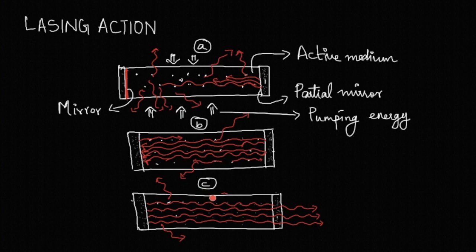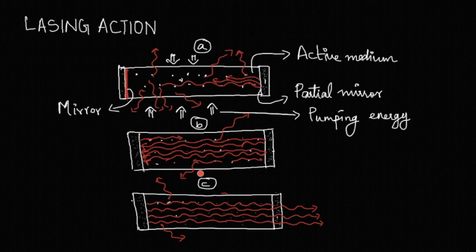So a specific direction is always selected for the amplification of light, and the majority of photons traveling along the axis will be reflected from the end mirrors, and they travel towards the opposite direction, and on their way they also stimulate more photons and build up the photon strength.